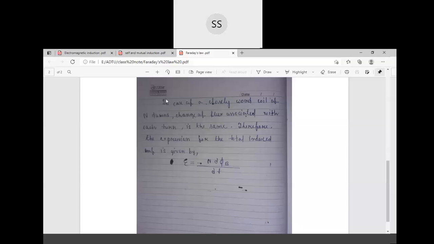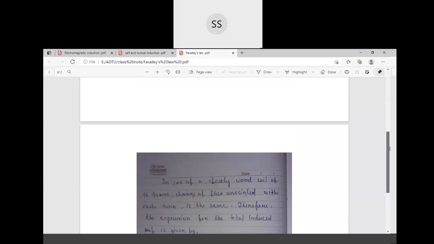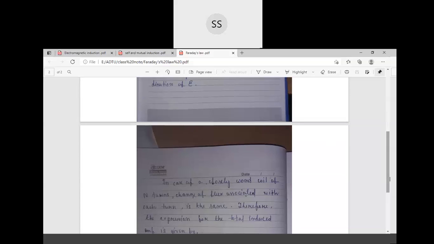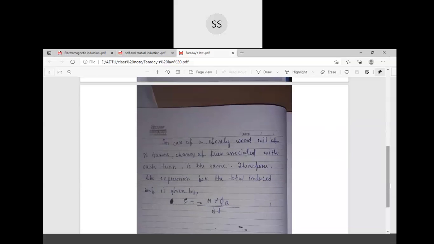Therefore, the expression for the total induced EMF is given by this. So if there is only one coil in the circuit, the equation will be this, and if there are n number of coils, then the equation will be multiplied by n.